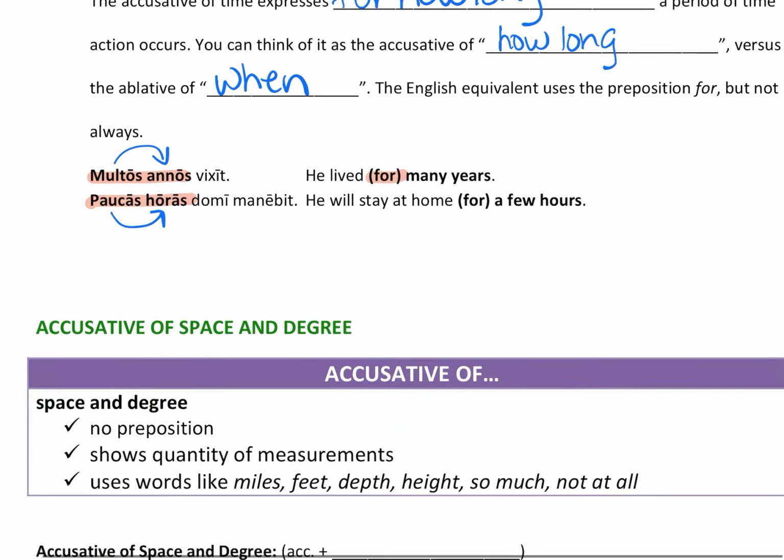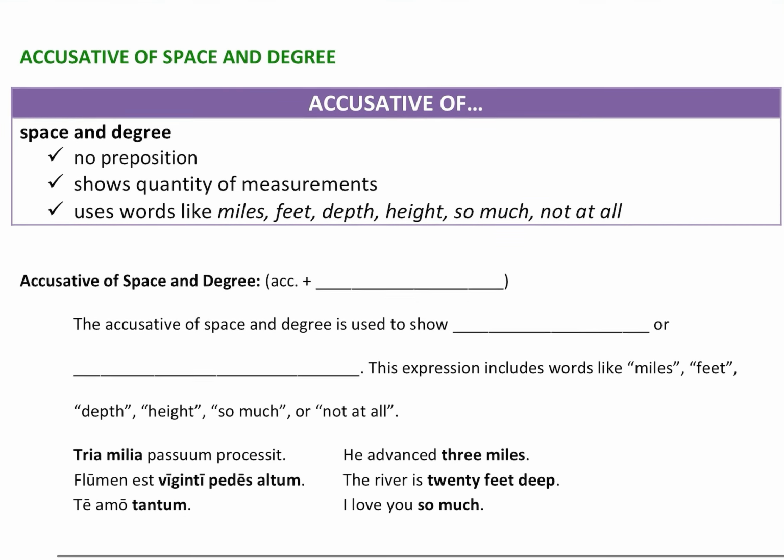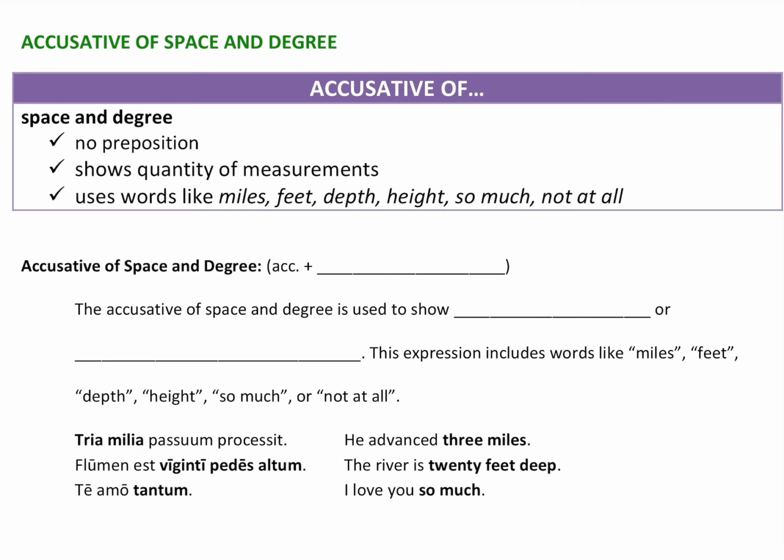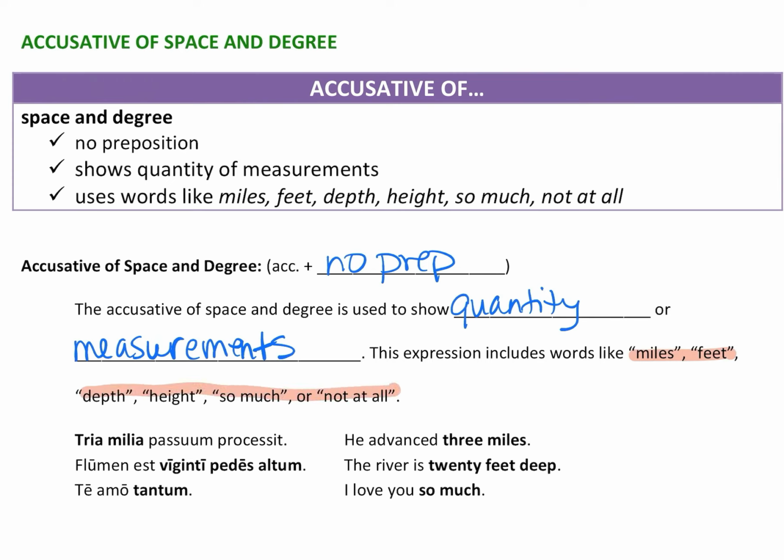Okay. So let's look at accusative of space and degree. Again, no preposition. And the accusative of space and degree is used to show quantity or measurements. This expression includes words like miles, feet, depth, height, so much, not at all.